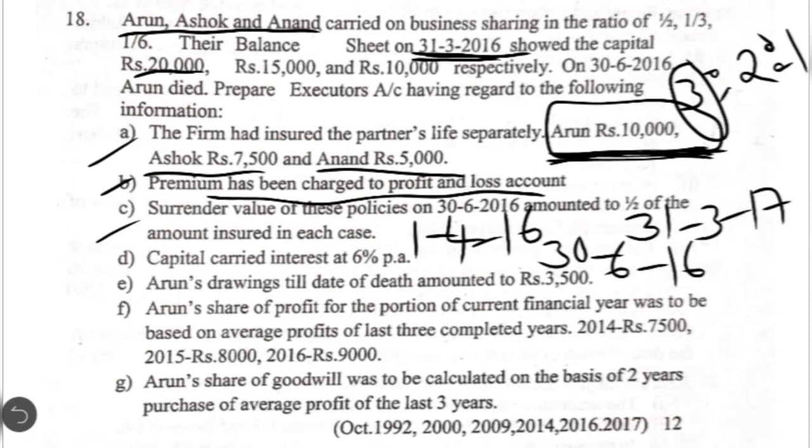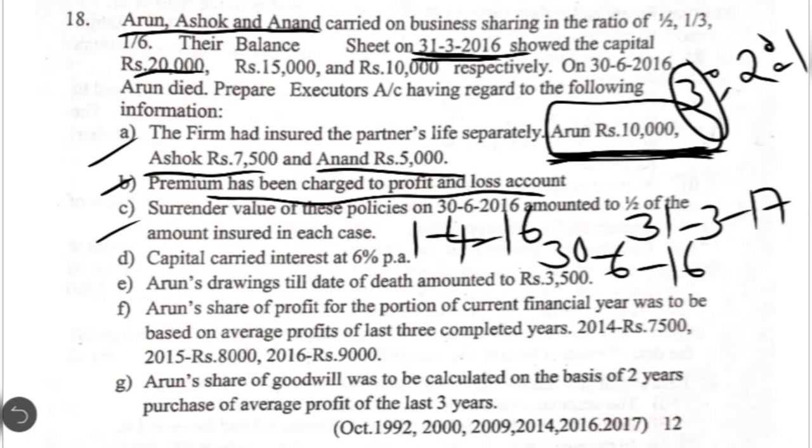Though the sum assured is 7,500 and 5,000, we need to find out the surrender value of these policies on the date of death of Arun, because till now the premium on those two policies has also been paid by the firm itself. So whatever the surrender value is on the date of death, Arun should be given his share in that.